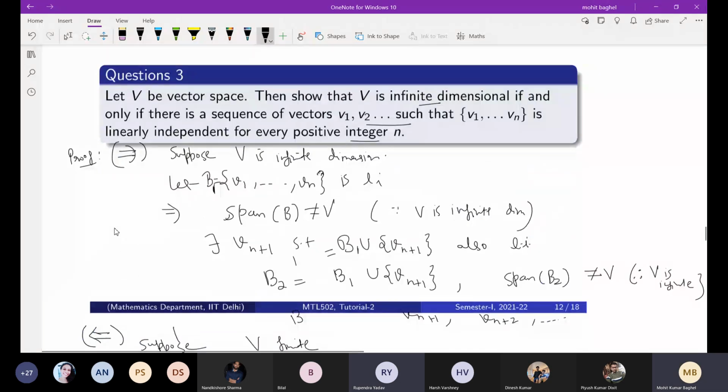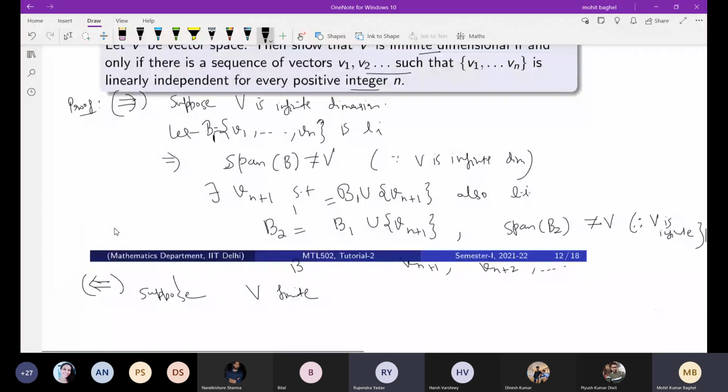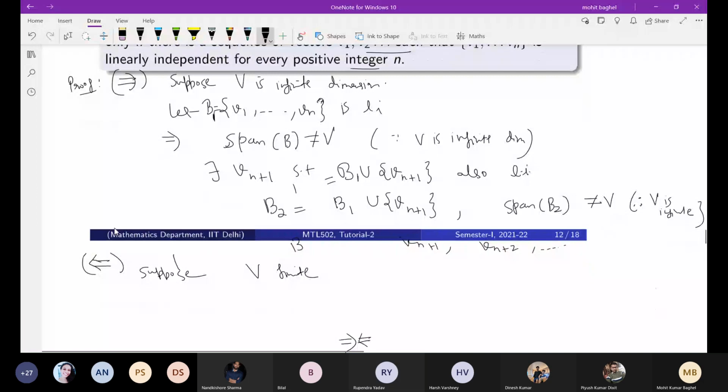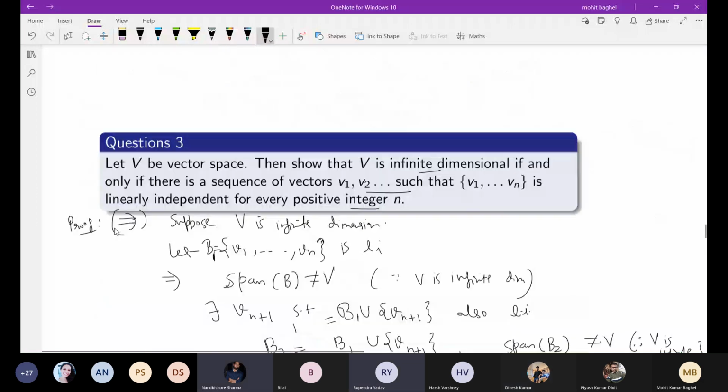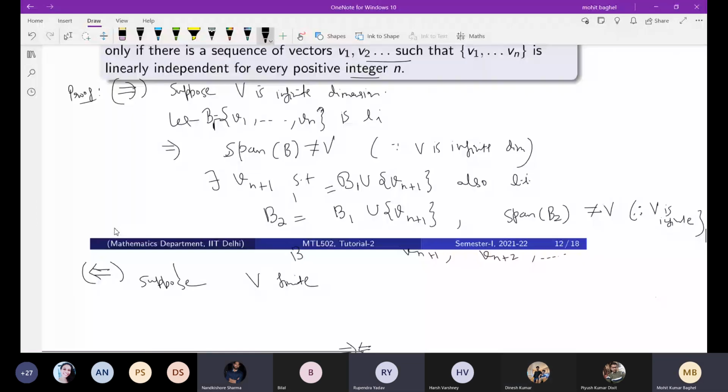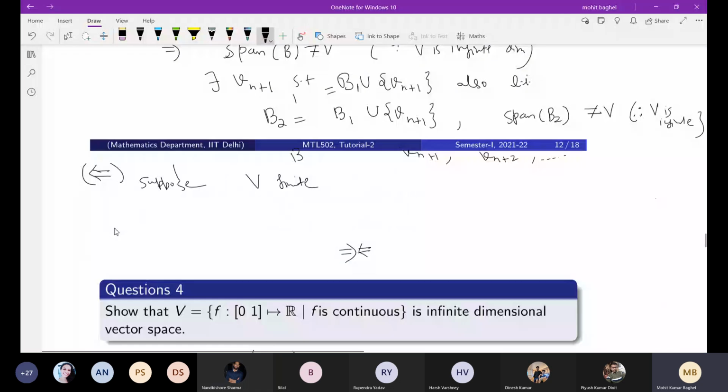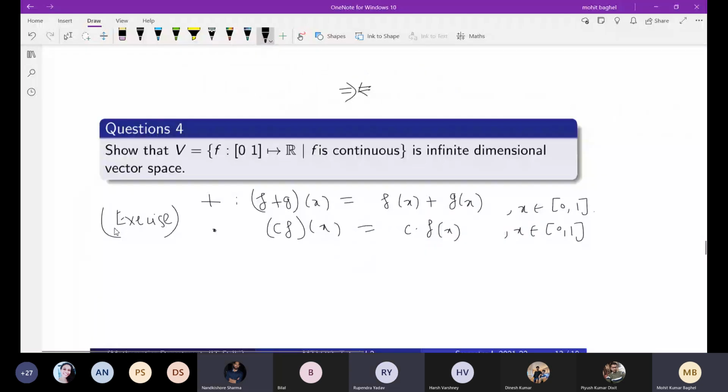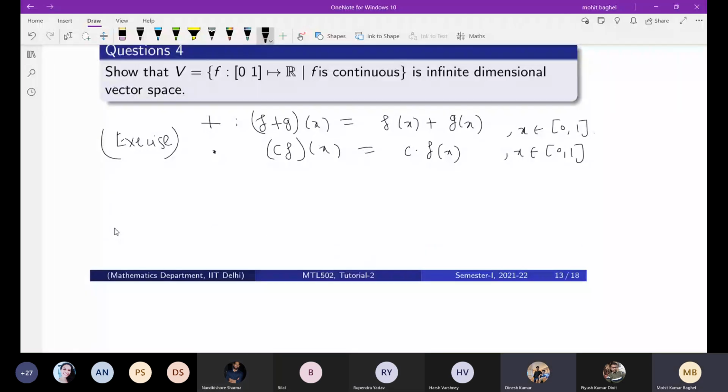Sorry, say it again. I thought... Sir, x square, x cube, and so on. Is the set... whatever this is, the set you are saying. This is the sequence. Yes, sir. But what about the constant function? Because constant functions are also continuous, no? Yes, sir. Can you generate a constant one? So you have to include 1 also: 1, x, x square. So this is a sequence